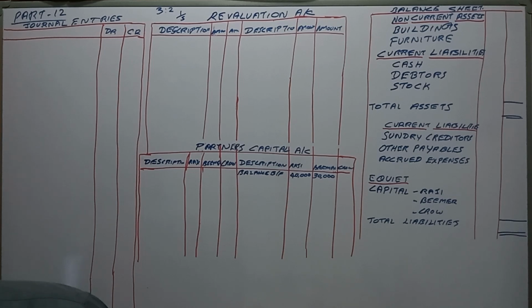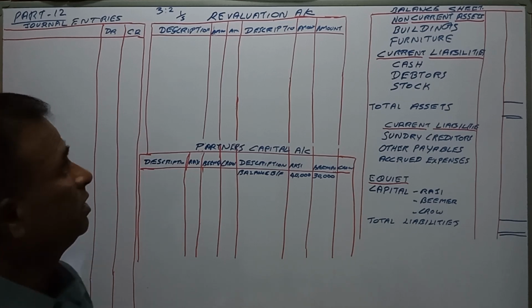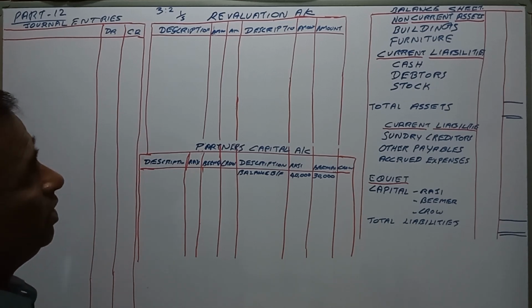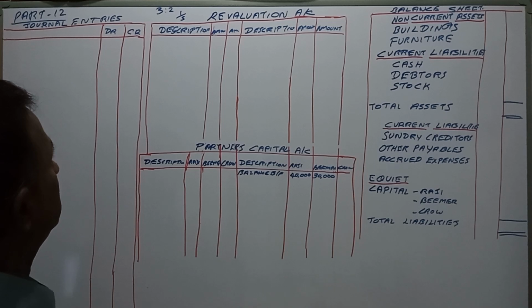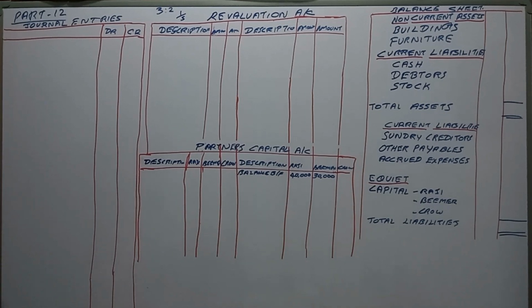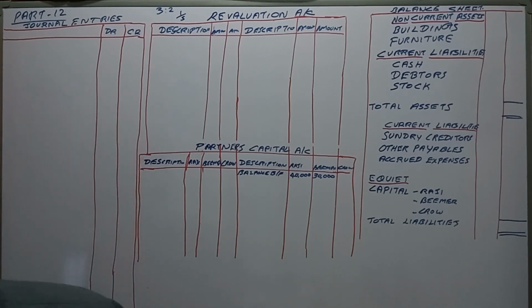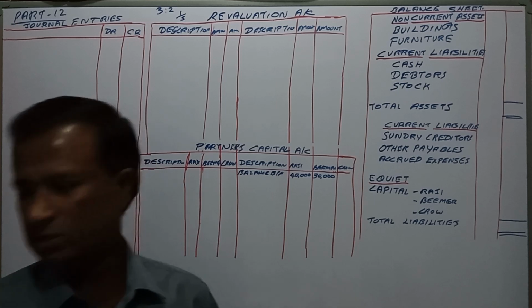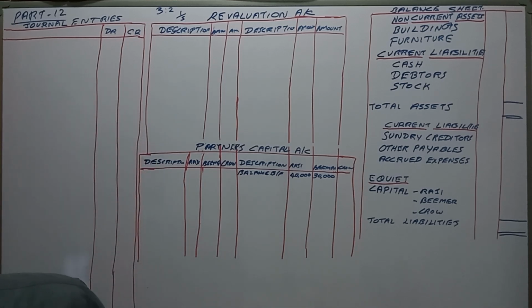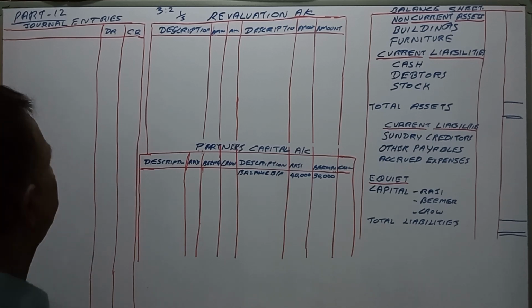Before we go for the opening balance sheet, we can see the adjustments. First adjustment: he was to bring 30,000 towards capital and 10,000 towards goodwill.